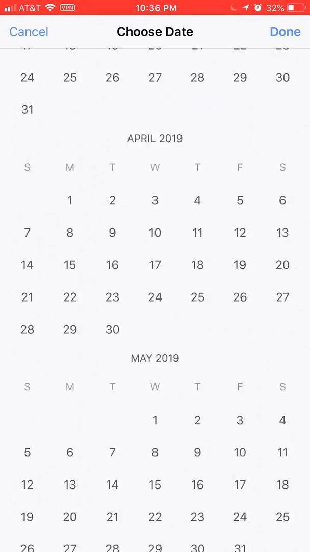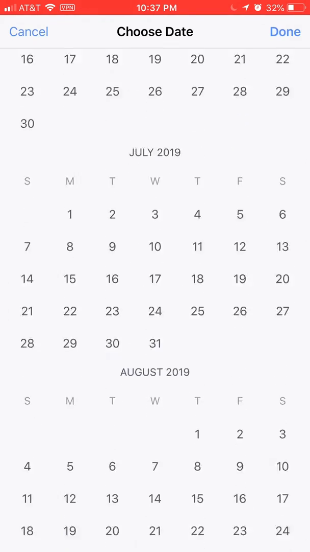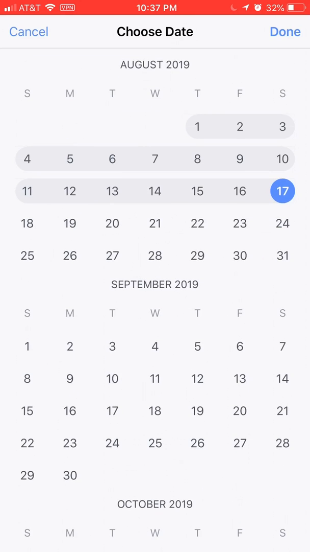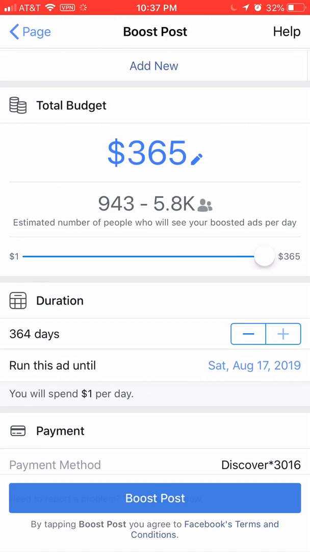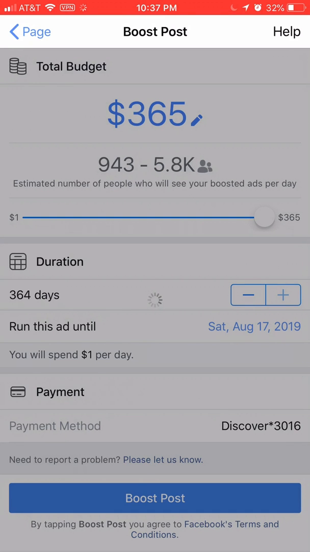I'm going to run this through August 17th of 2019. And that's actually 364 days, but I'm going to click done, basically spending $1 a day. And what this is now telling me is that anywhere between 943 and 5,800 people will see this ad per day for just $1 a day. All right. And so then I've already got my payment method in there.